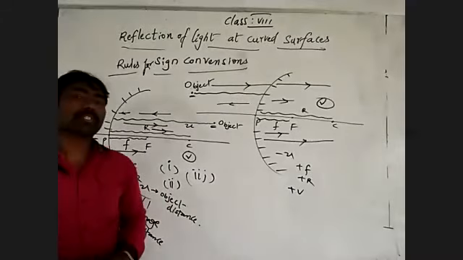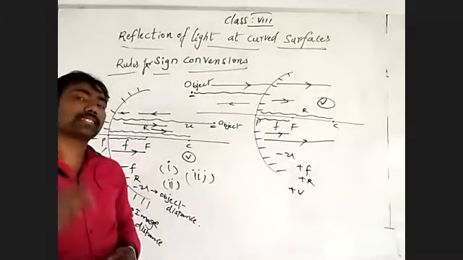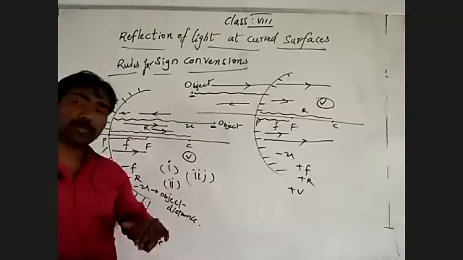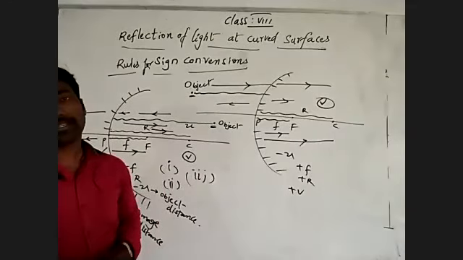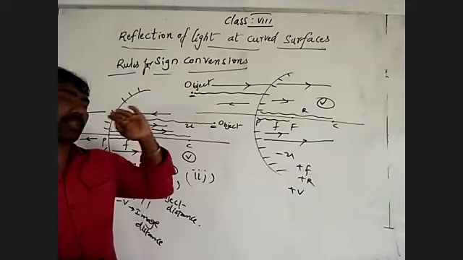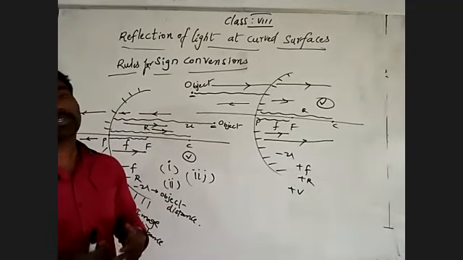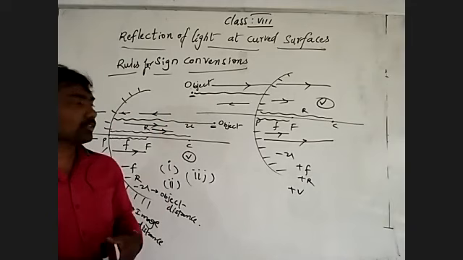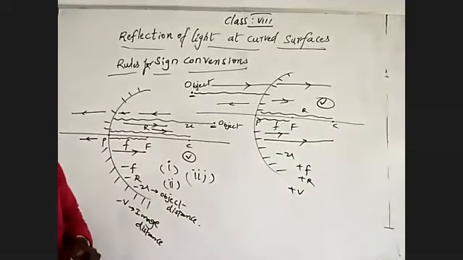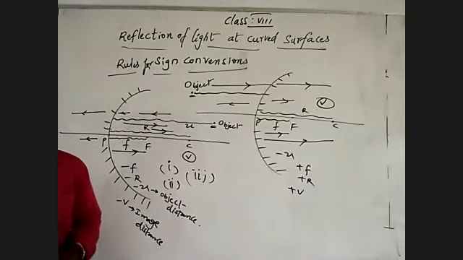The distance measured above the principal axis is positive. Below the principal axis is negative. Those three are the rules of sign convention.